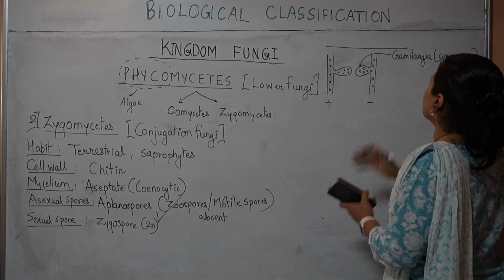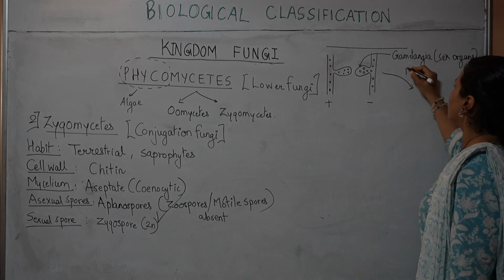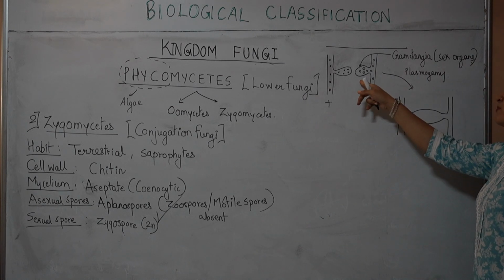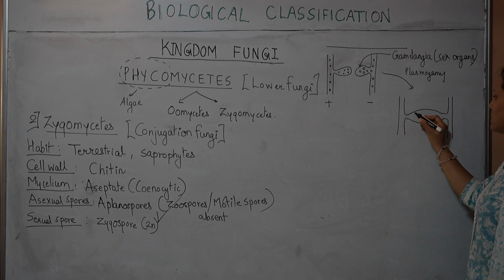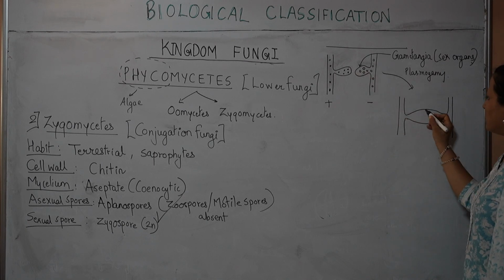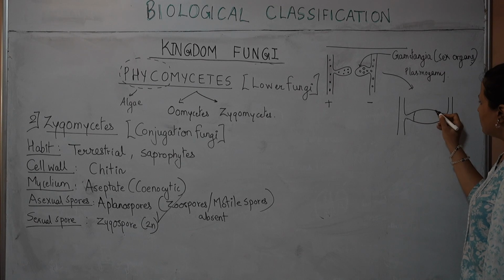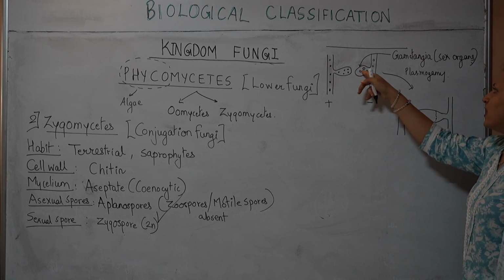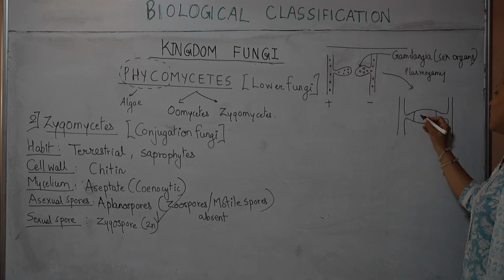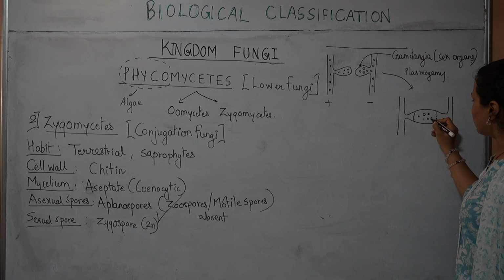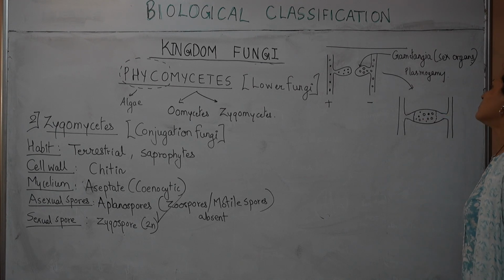As you may have understood, there will be the process of plasmogamy. After the fusion of the two gametangia, the situation will be like this. The wall in between the two gametangia will dissolve and another wall will be laid on either side of the gametangia in this manner, such that the nuclei in the gametangia are collected in the center. So the nuclei of the opposite mating types, plus and minus, will be centered inside like this.